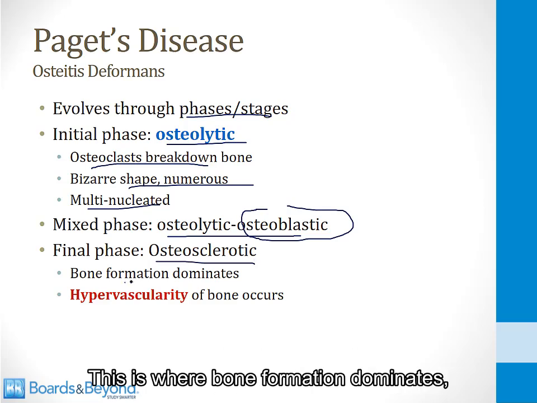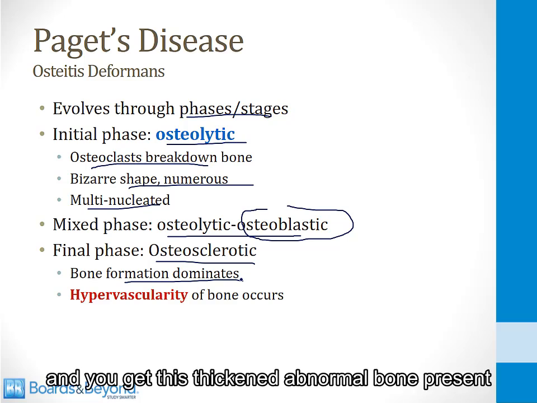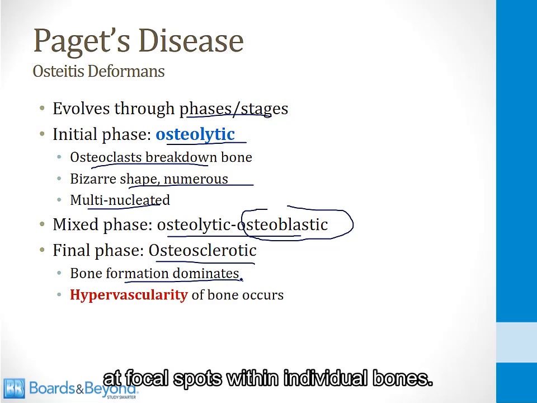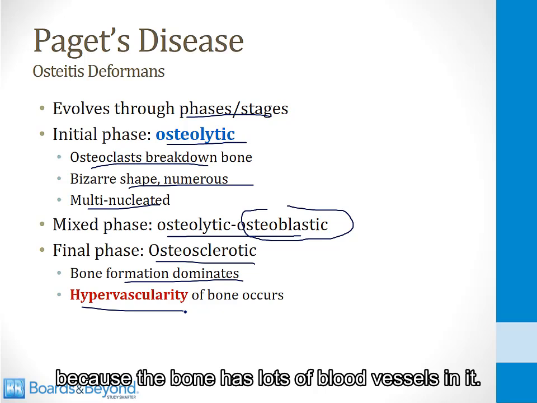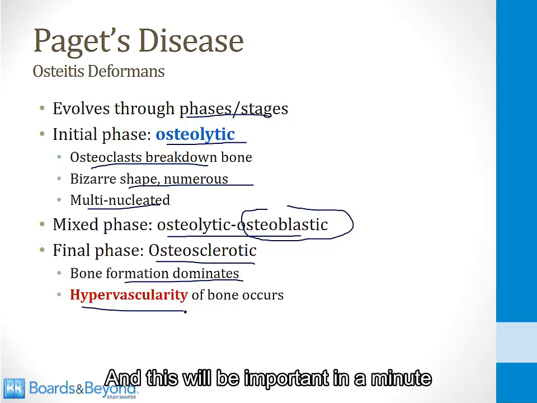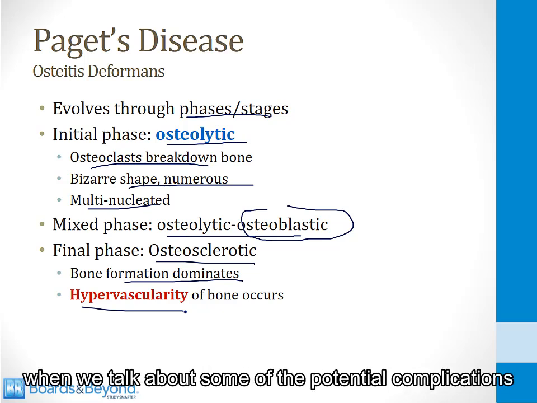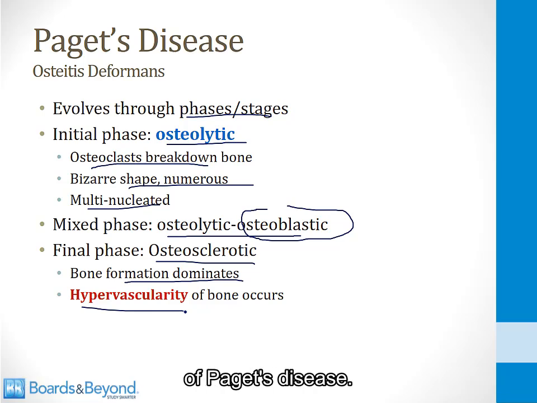This is where bone formation dominates, and you get this thickened abnormal bone present at focal spots within individual bones. Also in this phase, there is a hypervascularity that occurs because the bone has lots of blood vessels in it, and this will be important in a minute when we talk about some of the potential complications of Paget's disease.